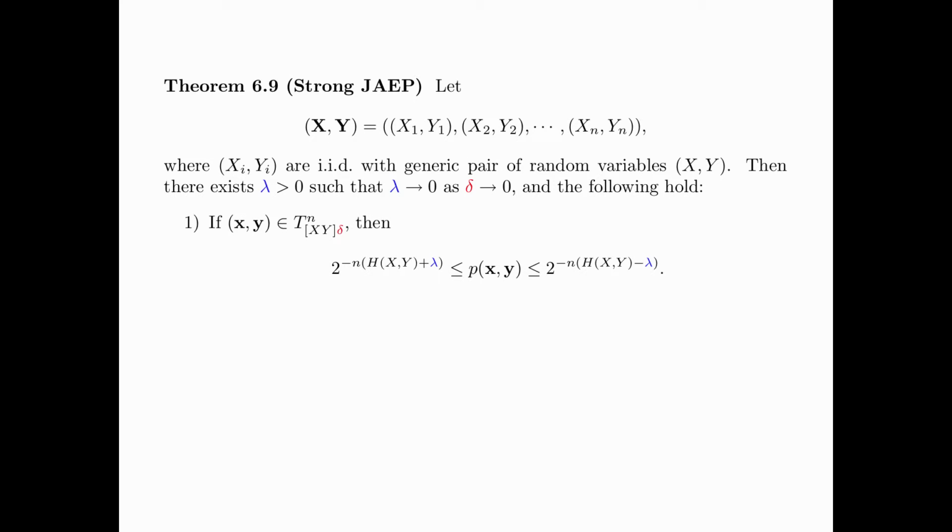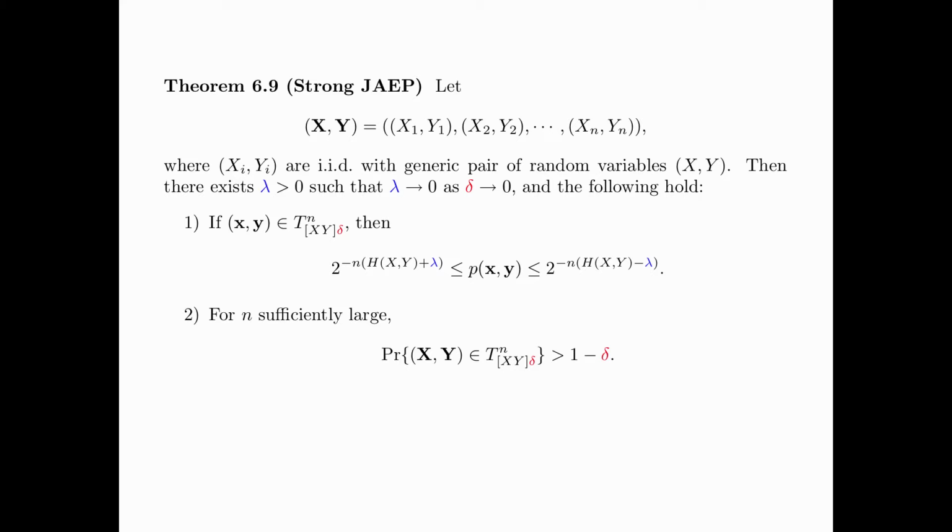First, if a pair of sequences x and y are jointly δ-typical, then the joint probability of x and y is lower bounded by 2 to the power minus n times H(X,Y) plus λ, and is upper bounded by 2 to the power minus n times H(X,Y) minus λ.